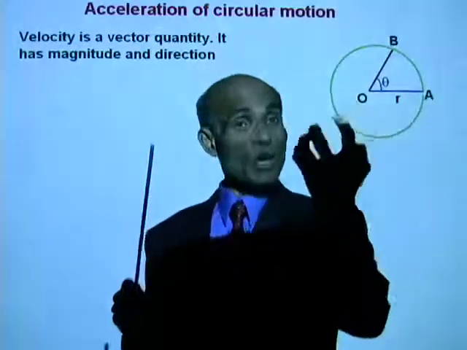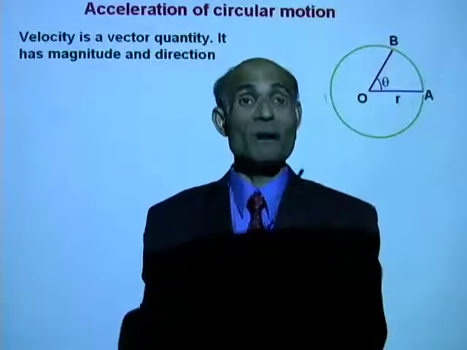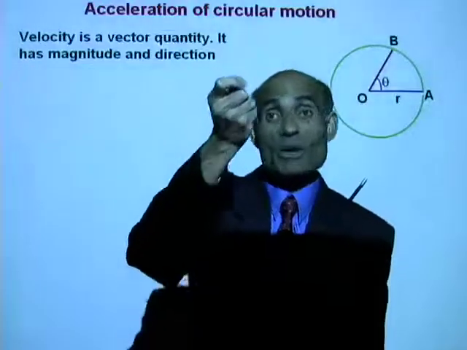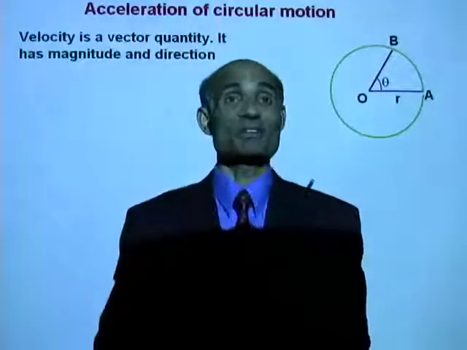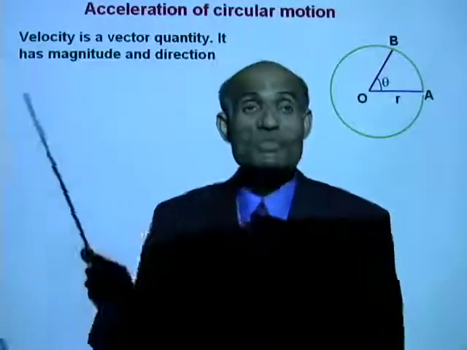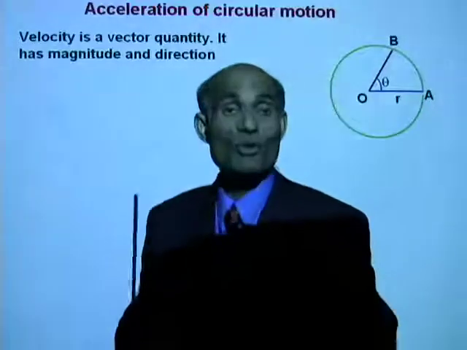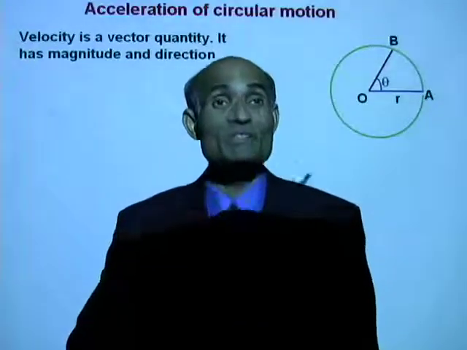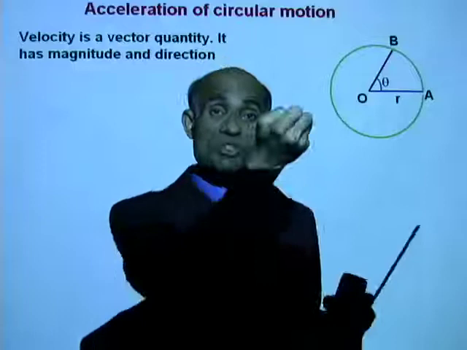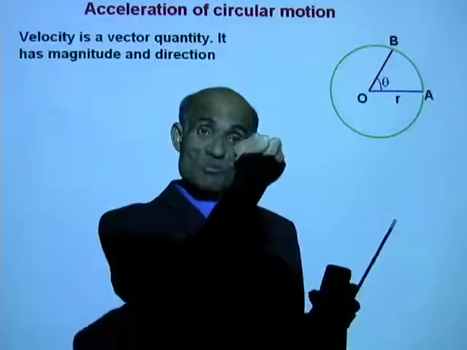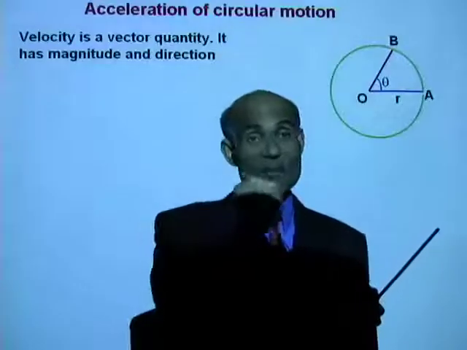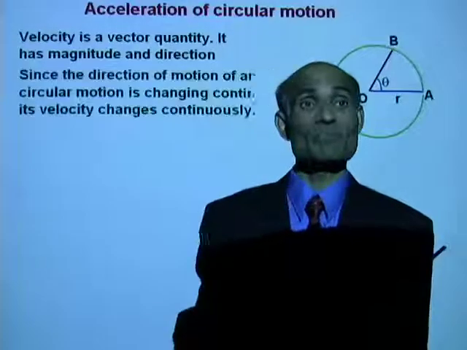It can have a constant speed, but its direction is continuously changing. That means the velocity is changing. So an object moving around a circle has a continuous acceleration, and that acceleration is produced by the force that is directed towards the center.